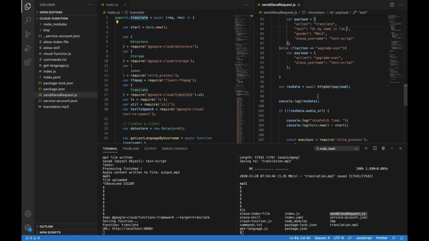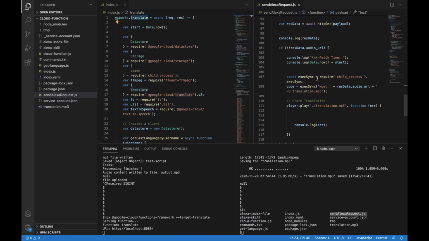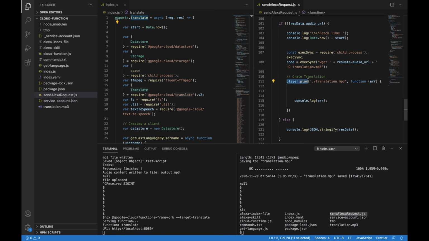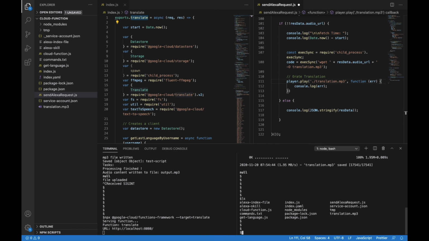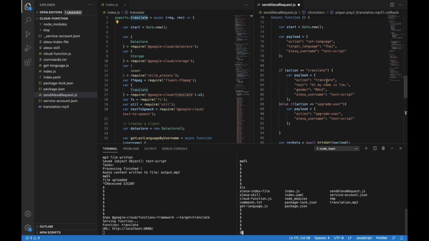If I run this script, it's going to post that data to the local Cloud Function, but it's also going to retrieve the MP3 file. I have a helper package here that will play the MP3 file, so I don't have to trifle with a lot of the intermediary steps. We can just go ahead and play the response. What I expect when I run this script is that it's going to translate from English to Thai, and it's going to translate this text here, which is, hi, my name is Tim. So let's go ahead and do that. I'm just running node send Alexa request.